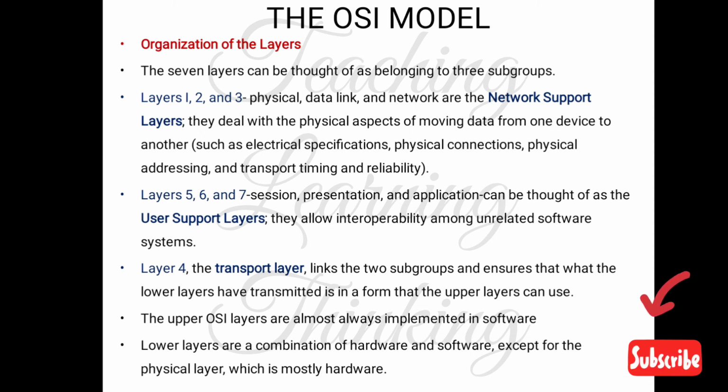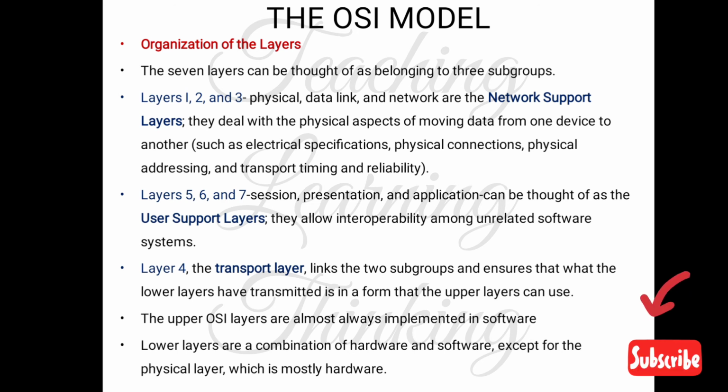Layers 5, 6, 7, that means session layer, presentation layer and application layer, can be thought of as the user support layers. When we are sending a message through a mobile phone, the mobile phone is a user interface. So layers 5, 6, 7 can be thought of as user support layers. They allow interoperability among unrelated software systems, so they provide interoperability between the systems.